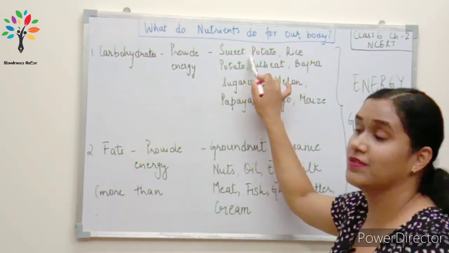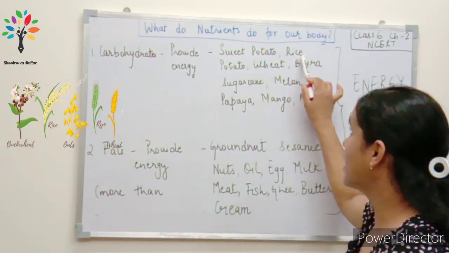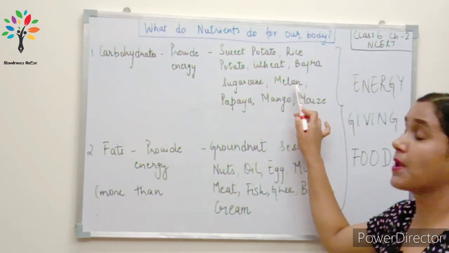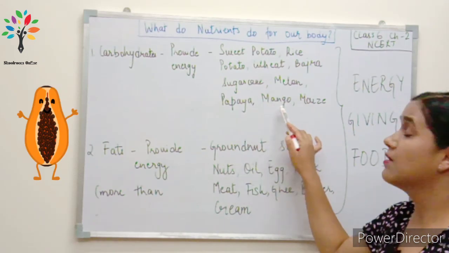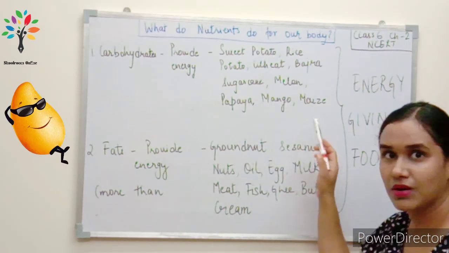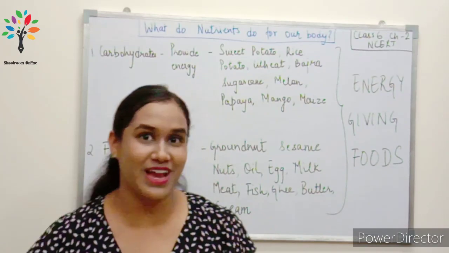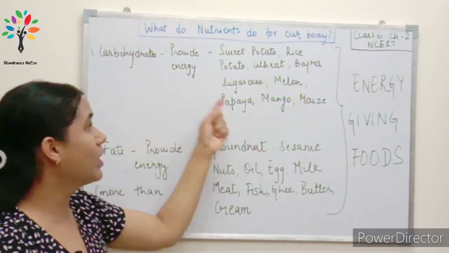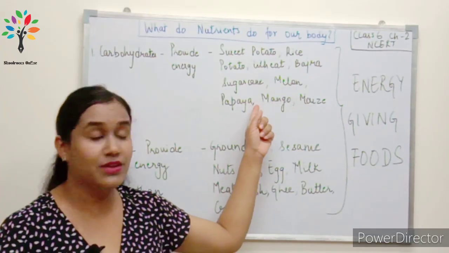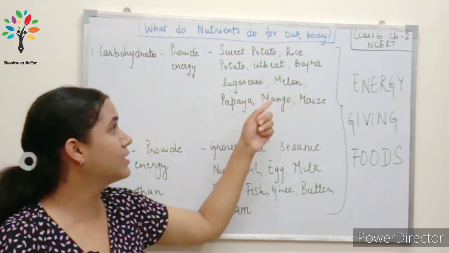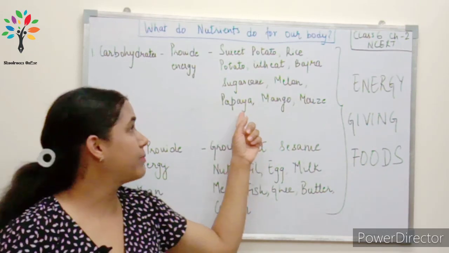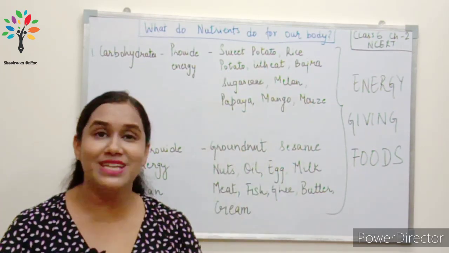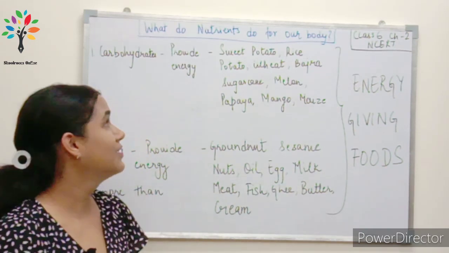Apart from that we have sweet potato, rice, wheat, bajra, sugarcane, melon, papaya, mango, maize. Wow, so many sources, right? So as you can see from the sources, you can find the carbohydrates in some fruits, like papaya, mango, melon, and also in some whole grains like wheat, rice, bajra, etc.